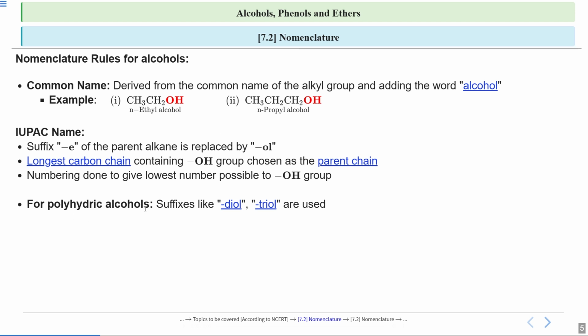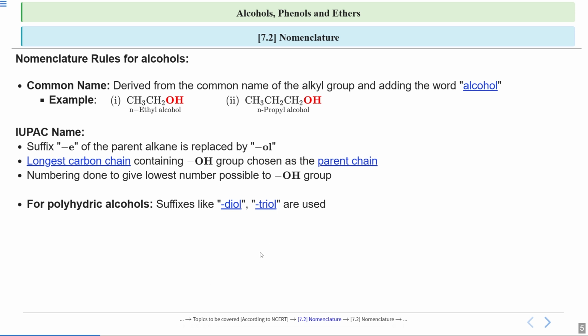Now, as we discussed, in a compound there can be 1 OH, 2 OH, 3 OH, or more than 3 OH. So if there was 1 OH, we called it monohydric. If there are 2 OH, we call it dihydric. If there are 3 OH, we call it trihydric. And if there are more than 3 OH, we call it polyhydric.